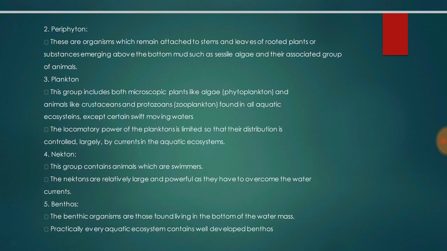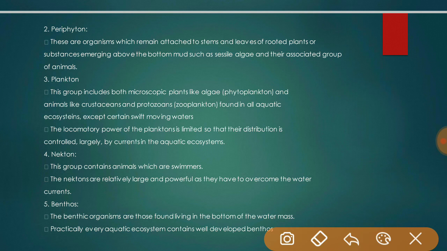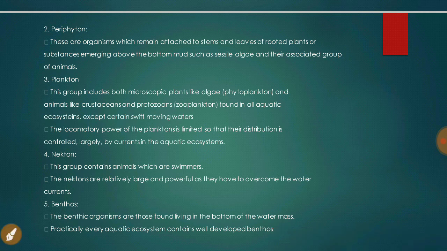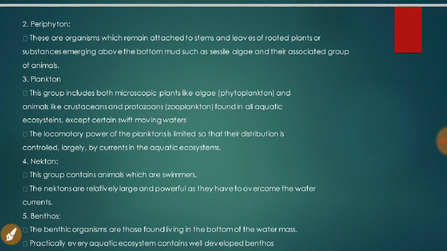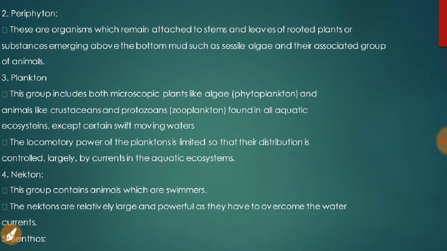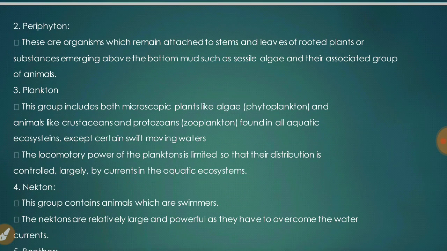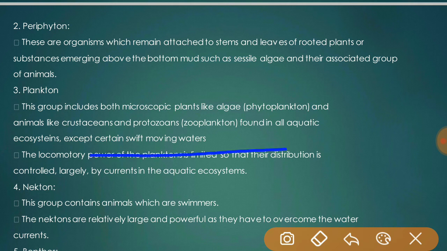Second one is periphyton. These are organisms which remain attached to stems and leaves of rooted plants or substances emerging above the bottom mud, such as algae and their associated groups of animals. Means these organisms remain attached to stems and the leaves of the rooted plants, and substances emerging above the bottom mud.